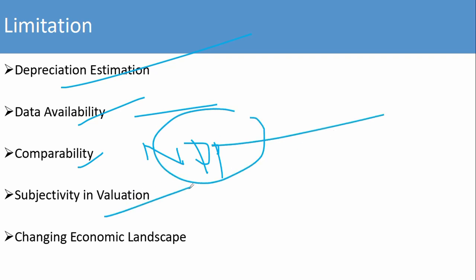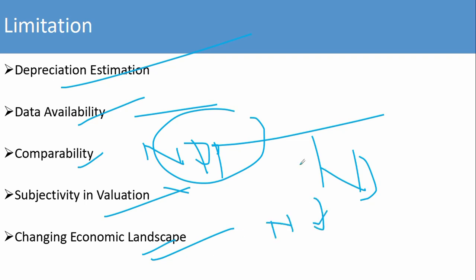Subjectivity in valuation: determining the initial value and useful life of capital goods involves a certain degree of subjectivity. Changes in the assumptions can impact the calculated NDP, and changes in the economic landscape, like technological shifts, industries, and business models, can affect the relevance of the depreciation assumptions used in NDP calculation. These are the limitations of NDP.